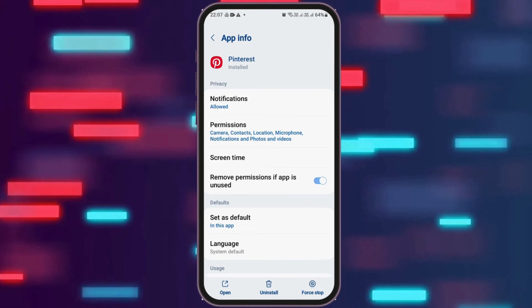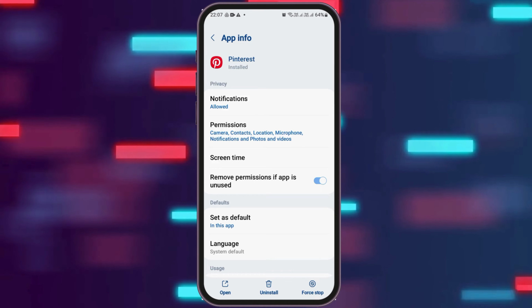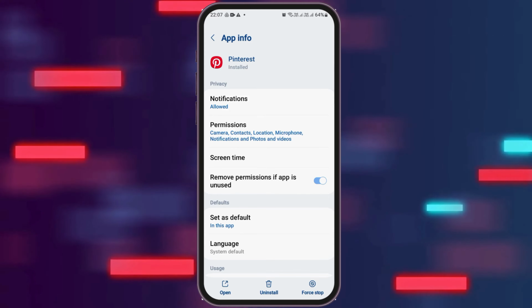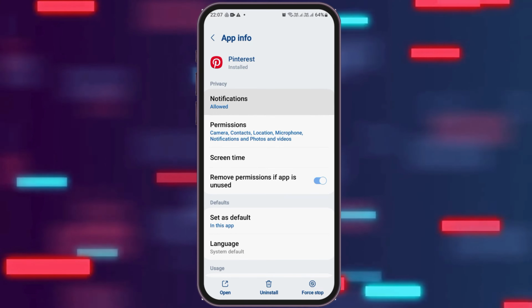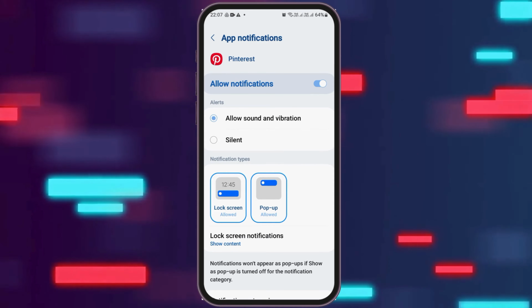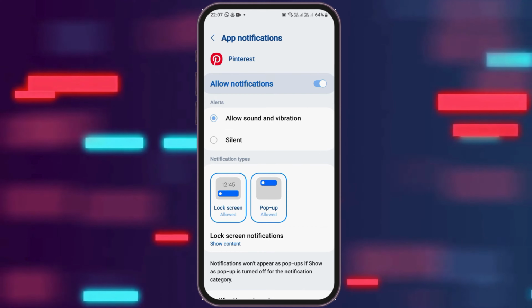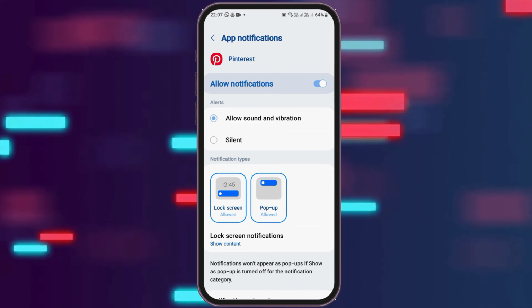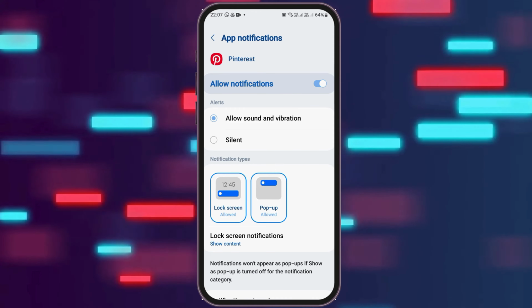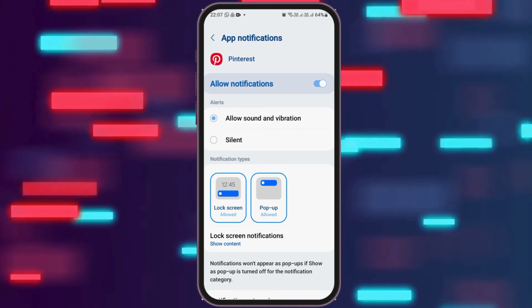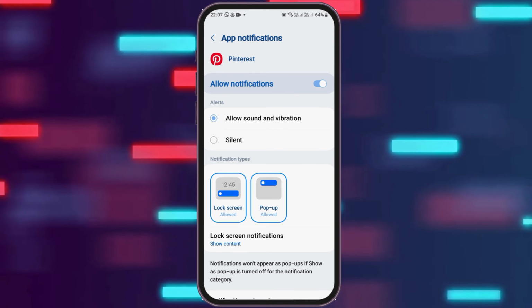Sometimes you can face the Pinterest sound problem when the notifications are not enabled. So you have to tap on the option of the notification. After you tap on the notification option, you have to check whether allow notification has been enabled or not. You also need to enable allow sound and vibration, because not enabling allow sound and vibration can also create the sound problem in Pinterest. And after you enable allow sound and vibration, you need to go back.